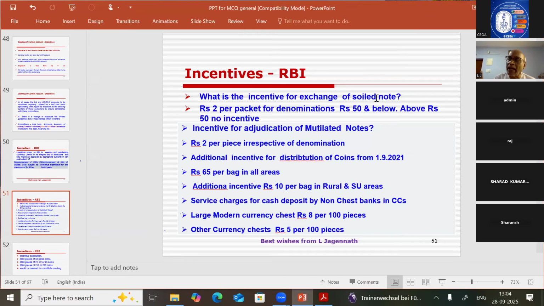Then one more point we should know: we should also educate the people at the cash counter about soiled note exchange. We call it soiled note exchange.